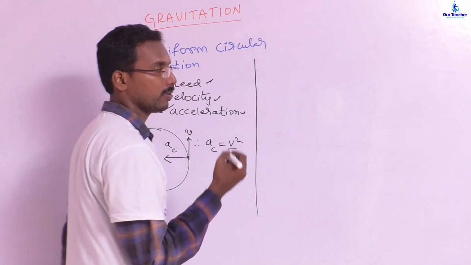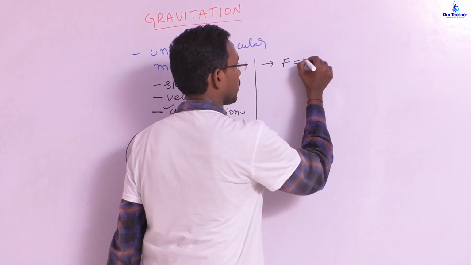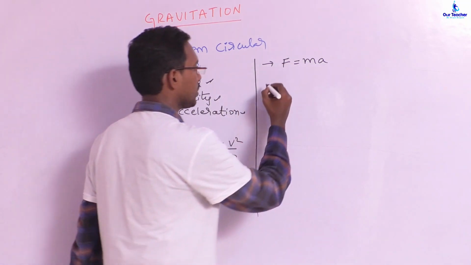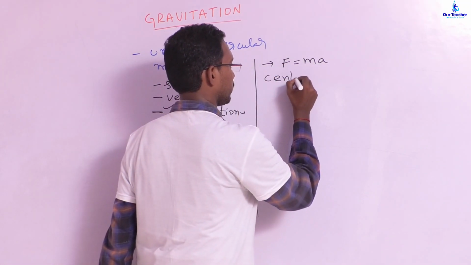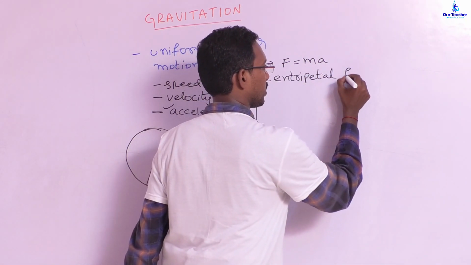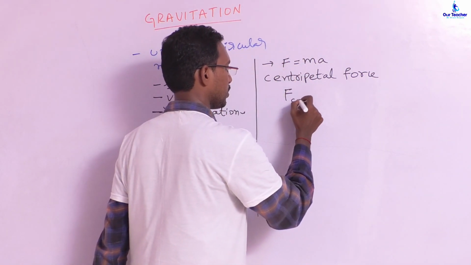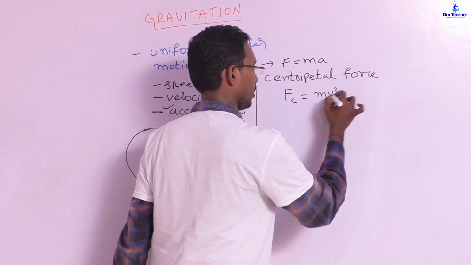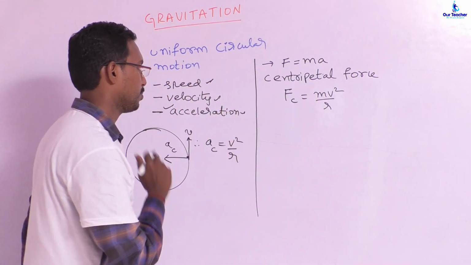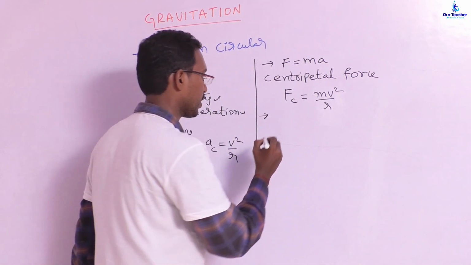And later, as we know from Newton's second law, F is equal to ma. So we can further extend this concept to centripetal force. Centripetal force. By using this formula, centripetal force is equal to mv square by r. Okay, so this is the important part as well as the introduction part. Later we will start the topic of universal law of gravitation.